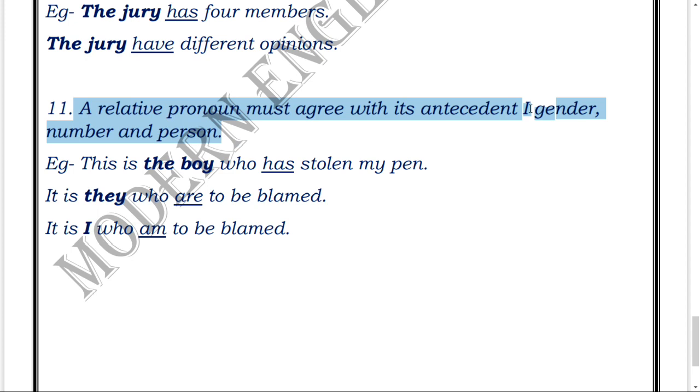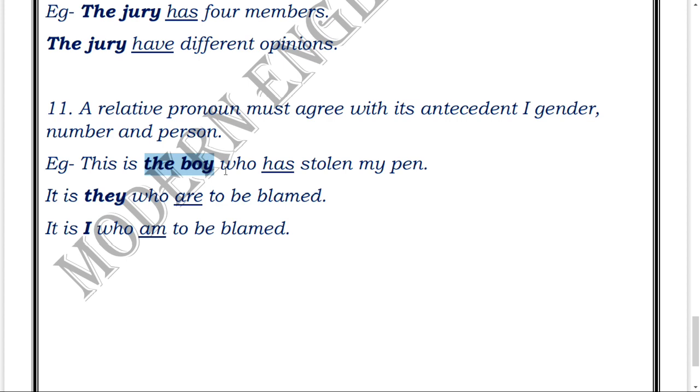Antecedent means the noun or pronoun which is just behind or just beside that relative pronoun. For example, in the sentence "This is the boy who has stolen my pen," this boy is coming right behind the relative pronoun "who". So this is called the antecedent, which precedes the relative pronoun.